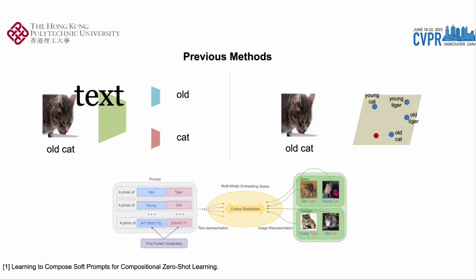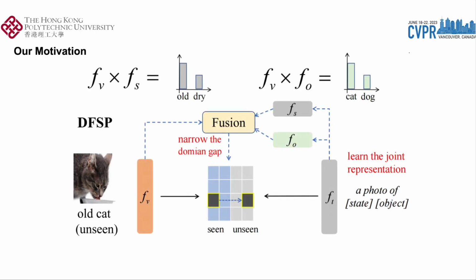Some other methods directly treat the combination as an entity, converting CZSL into a general zero-shot recognition problem. Generally, the visual features are projected into a shared semantic space, and the distance between entities is optimized, such as Euclidean distance. In summary, these methods are all visual recognition models, which are limited by the strong entanglement of states and objects in image features. Based on CSP, we improve vision language models on compositional zero-shot learning.